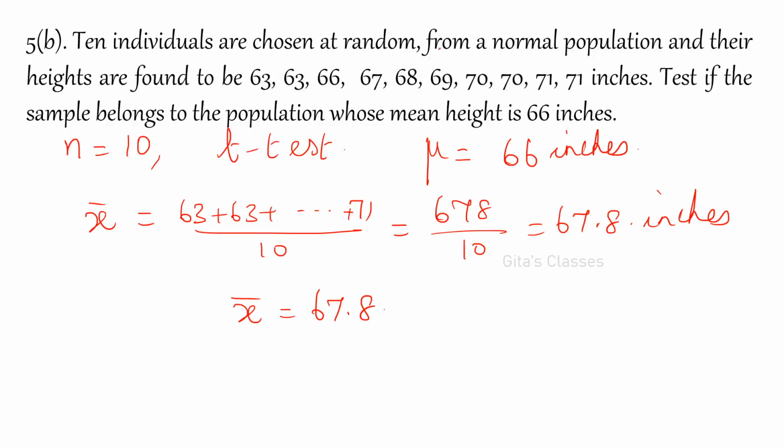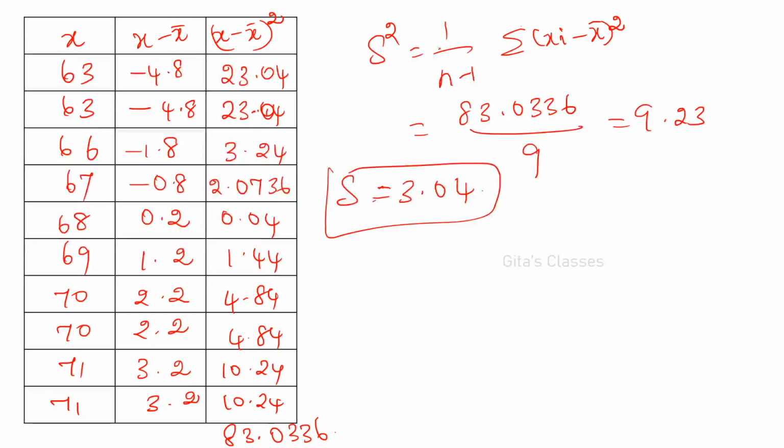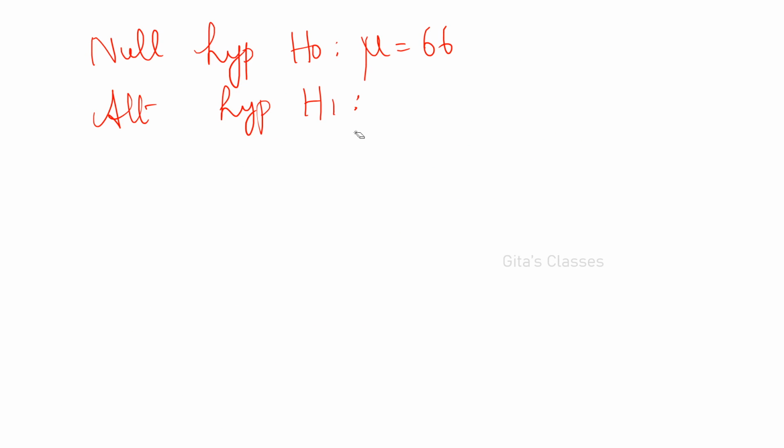Test if the sample belongs to the population whose mean height is 66 inches. So mean height not equal to, therefore mu not equal to 66.